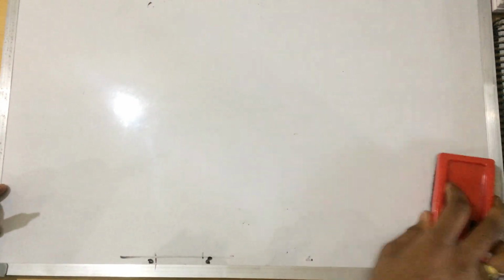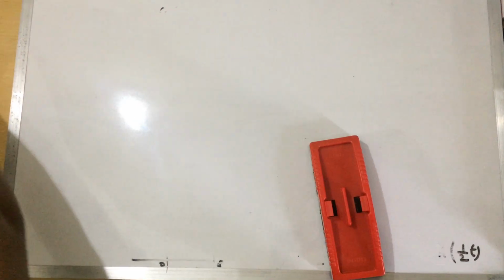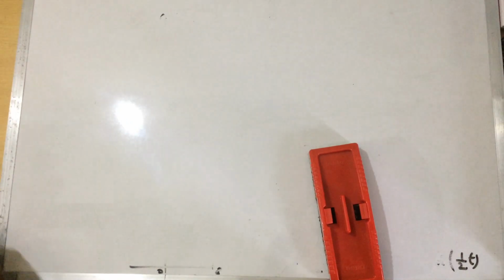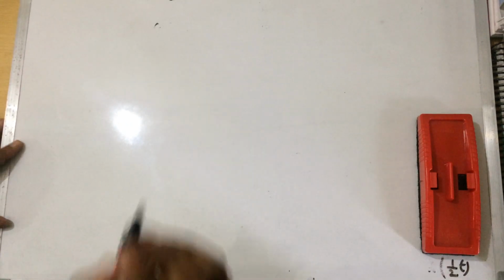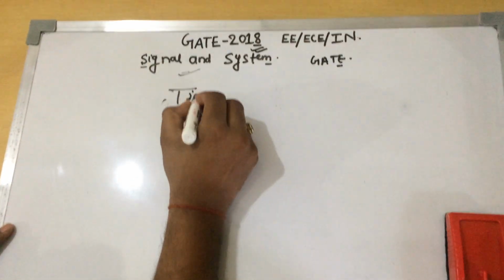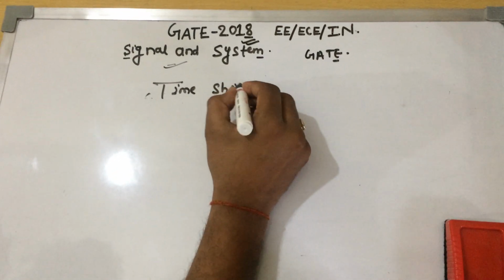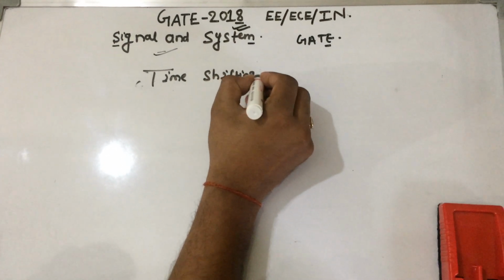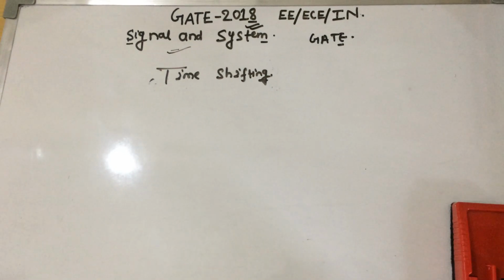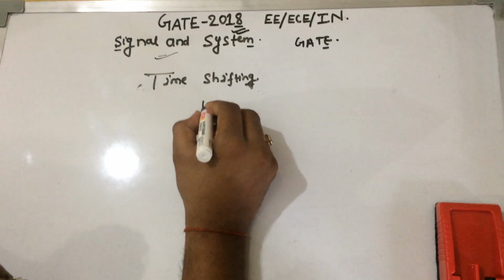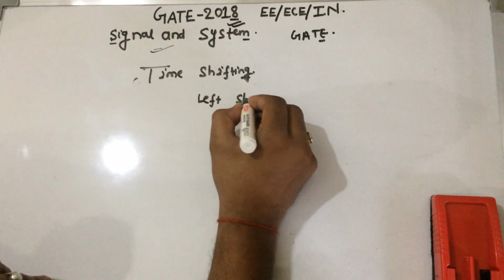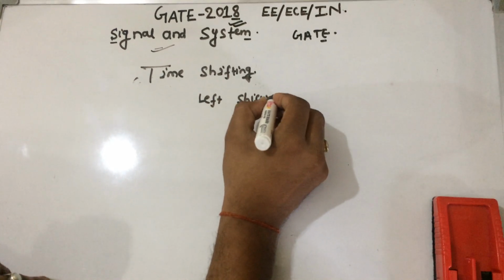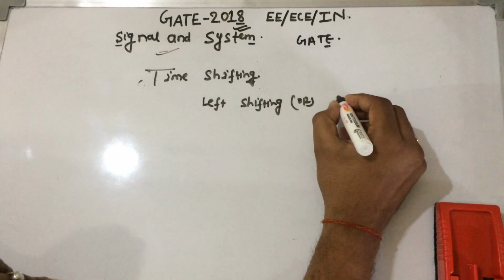We will now discuss the other properties of signals. The other property is time shifting. Shifting is of two types: either it will be left shifting or it will be right shifting.